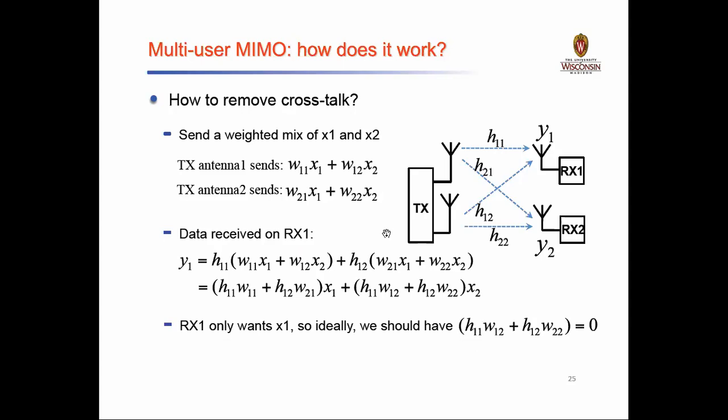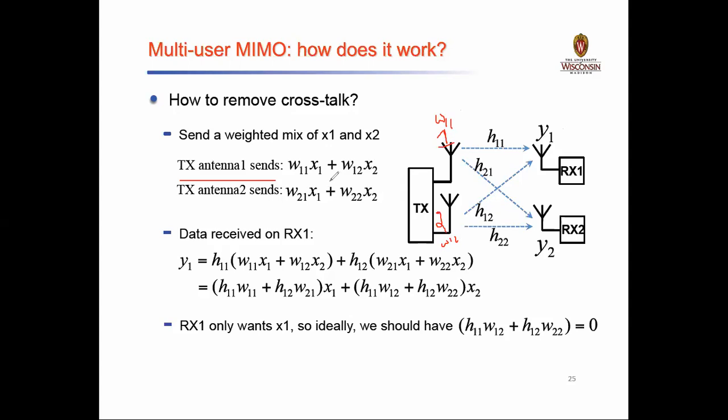Now how do we remove this crosstalk in the multi-user MIMO system? To remove the crosstalk, what we do here is assign weights for x1 and x2, or a mixed weight, you can also say. For example, this is my first transmitter and this will be my second transmitter. So if I say that my transmitter one has W11, and this is W12, what is the output of Y1?